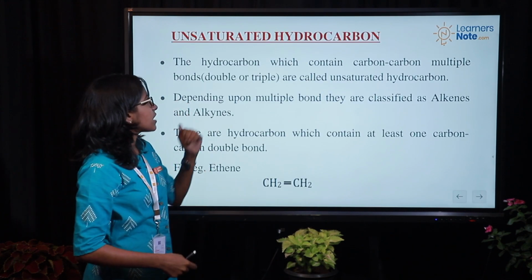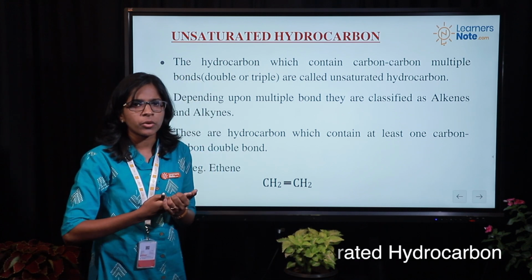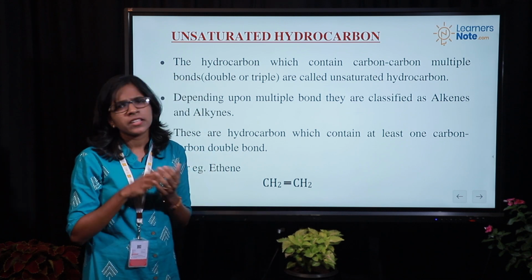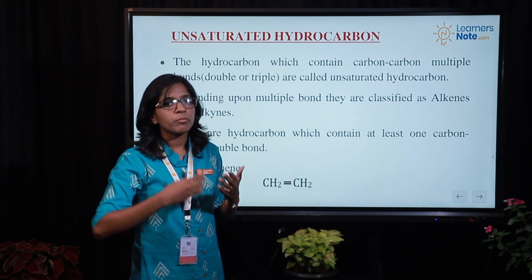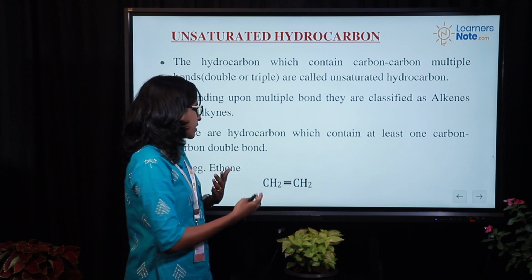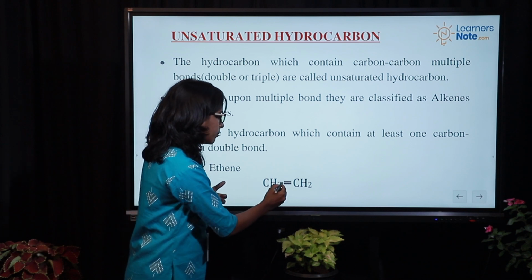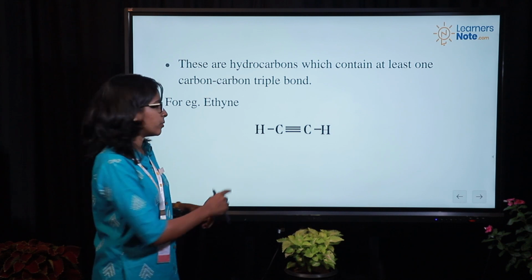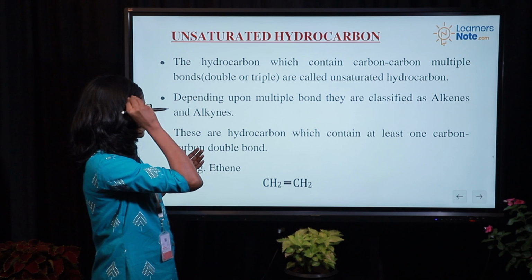Next is unsaturated hydrocarbon. In saturated hydrocarbon we said the carbon-carbon bond is single. Then what will be unsaturated hydrocarbon? Yes, it contains more than one bond. It might contain a double bond, and in another case it might contain a triple bond. So there are two different cases for unsaturated hydrocarbon.